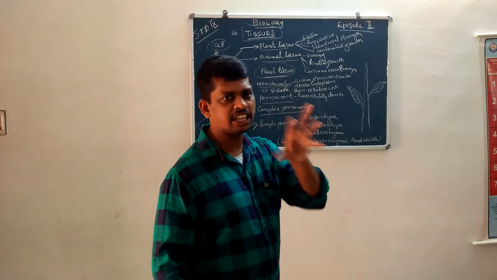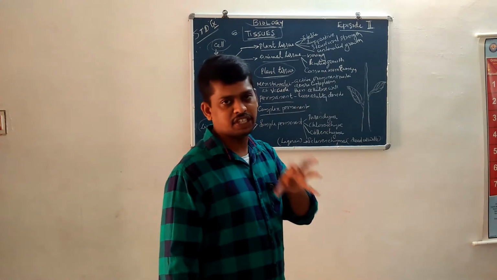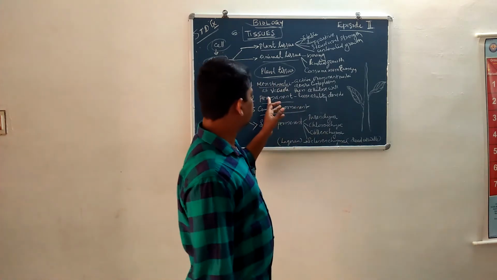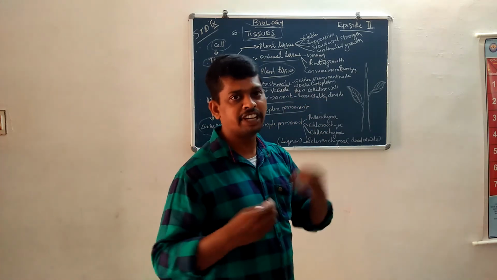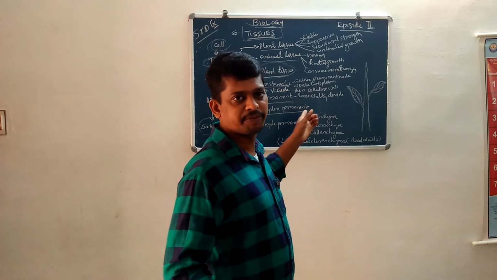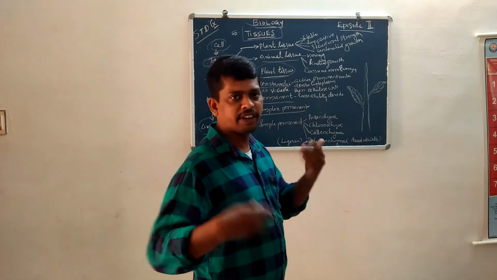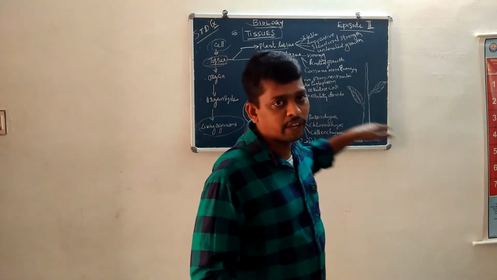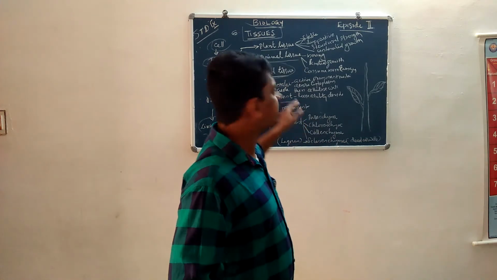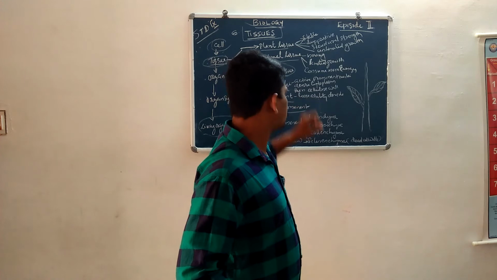They are very active cells. They have a thin cellulose wall because of very fast division. And vacuoles are absent in meristematic tissue.